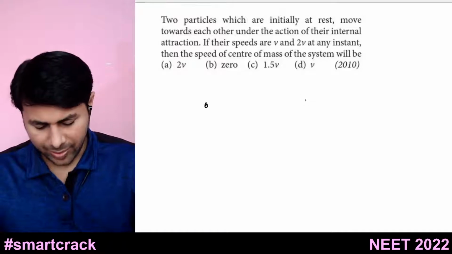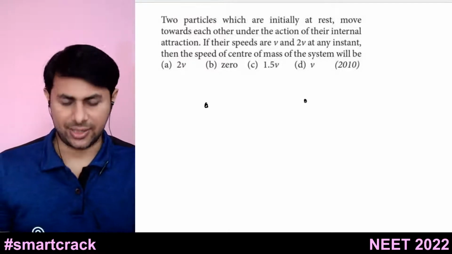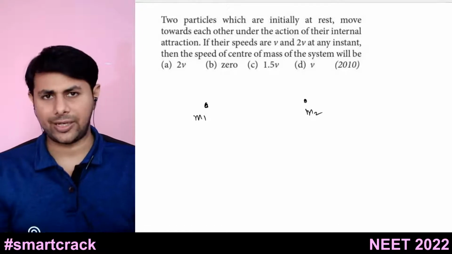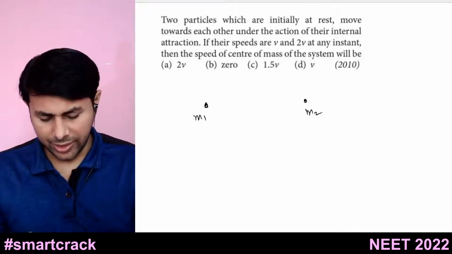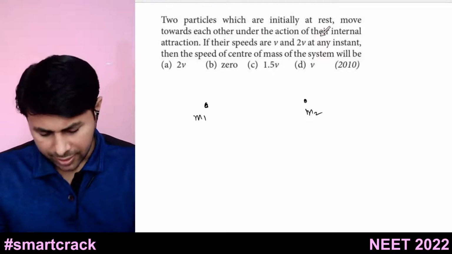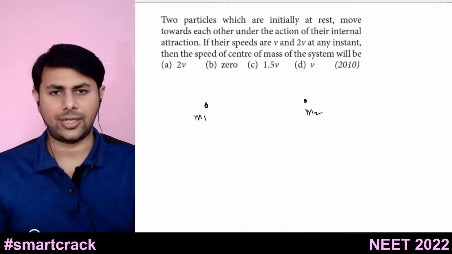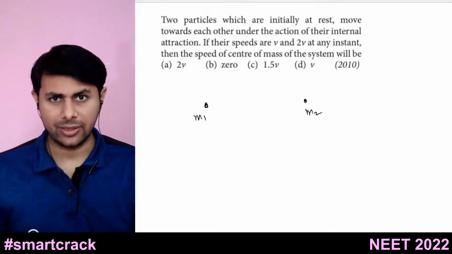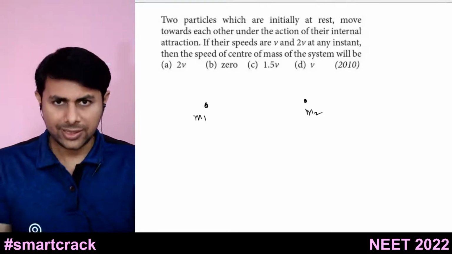So we have two particles initially at rest. The mass of the first one is m1, the mass of the second one is m2. They are moving towards each other due to their internal attraction. So you can say there is some gravitational force or something. So that is internal attraction.